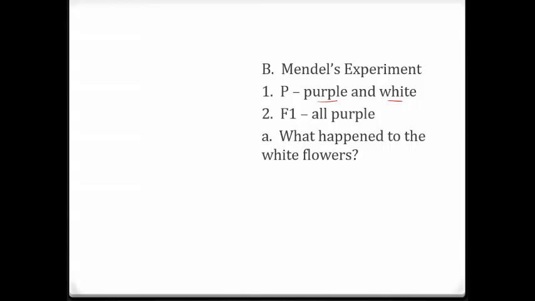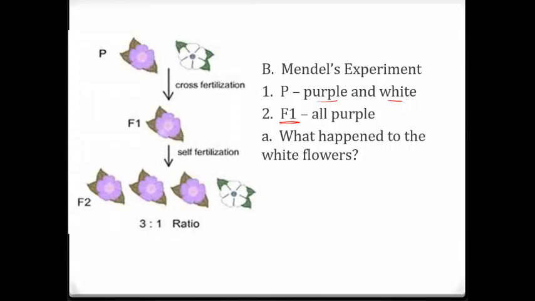So he decided to go to the next generation, the F2 generation, which means he took these plants right here and he crossed them, took seeds from each and crossed them together. And this is what he gets. So this is our P generation, our purple and white. All the F1s were purple. Now he crosses all of these purple flowers together, and he still gets quite a bit of purple, but he also sees white show back up. It's a 3-to-1 ratio. So we've got 75% purple to 25% white.